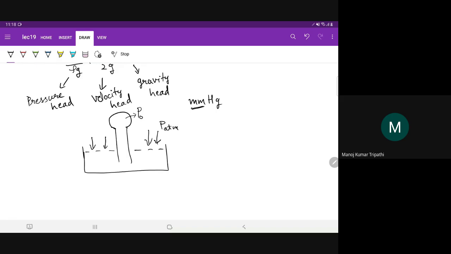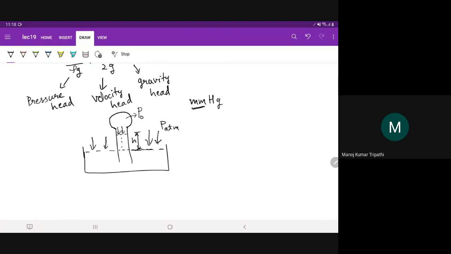Then what will happen is, if P naught is less than P atmosphere, according to Pascal's law, you will have the same pressure here as the outer pressure at the same height. So this liquid will rise inside this tube up to certain height h, okay, where the pressure is balanced.